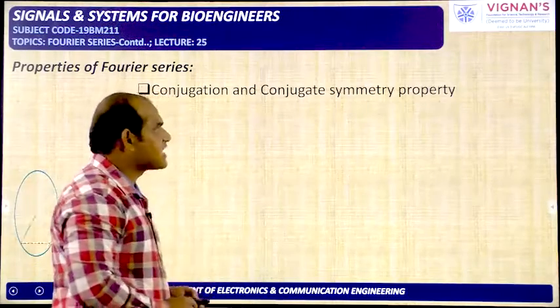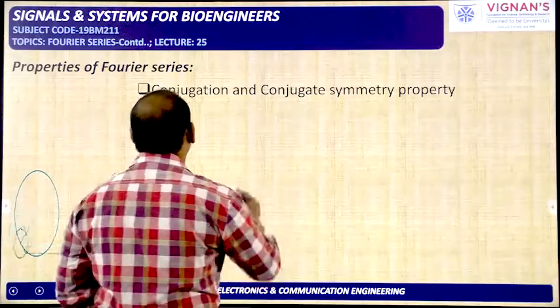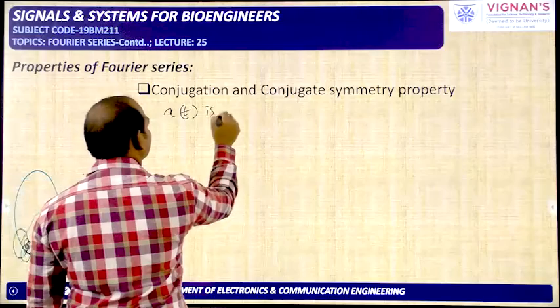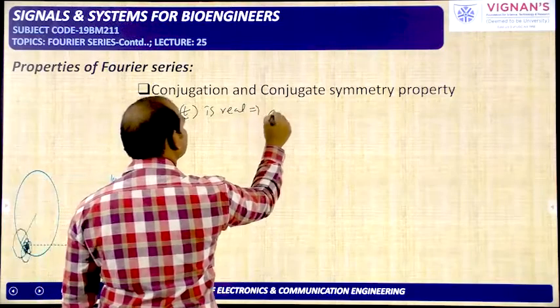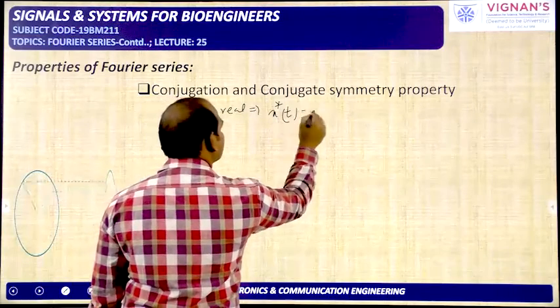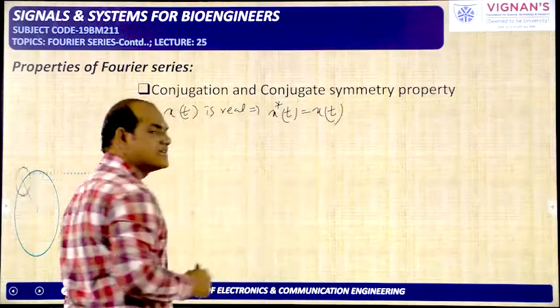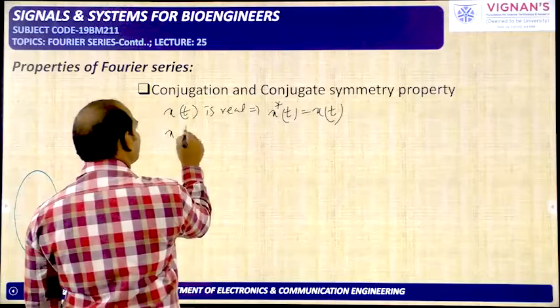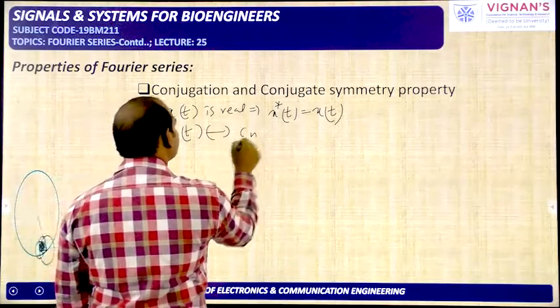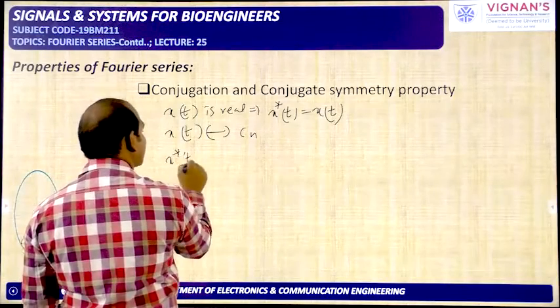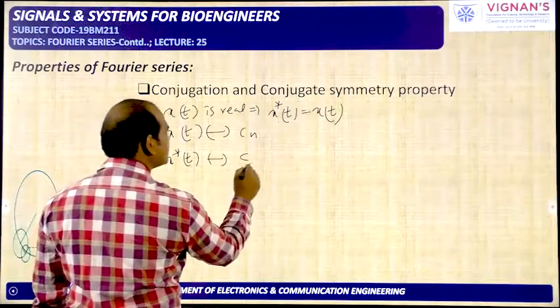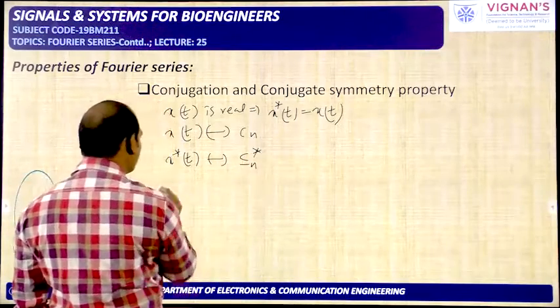Next, conjugation and conjugate symmetric property. If x of t is real, real means even if you apply the conjugation, there is no change. Then we can tell that particular signal is a real signal. Now x of t has the coefficient Cn. What is the coefficient for x star of t? That we need to find now. It has the coefficient C minus n star. That we are going to prove now.